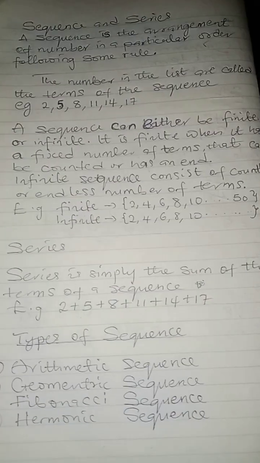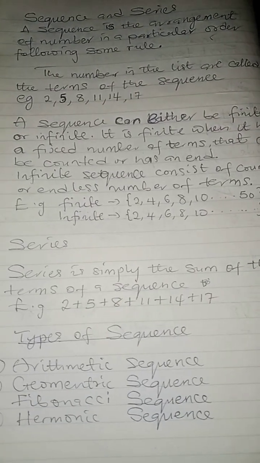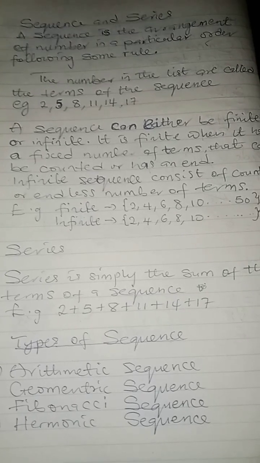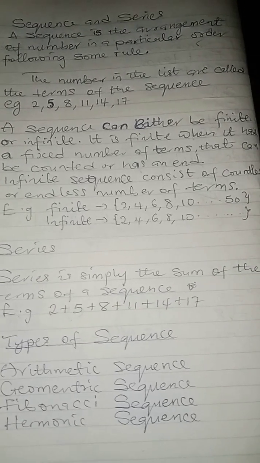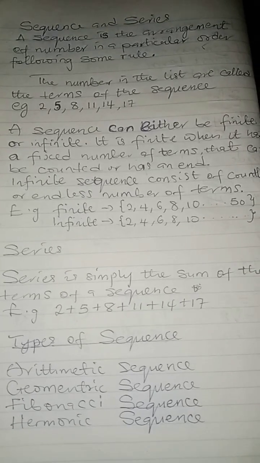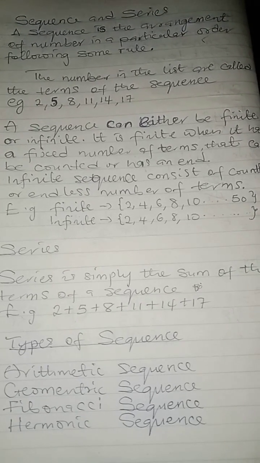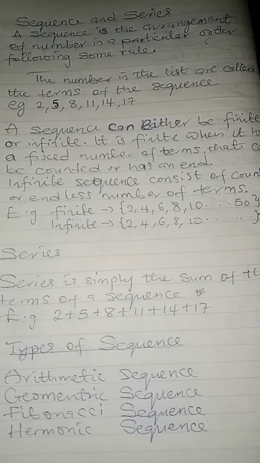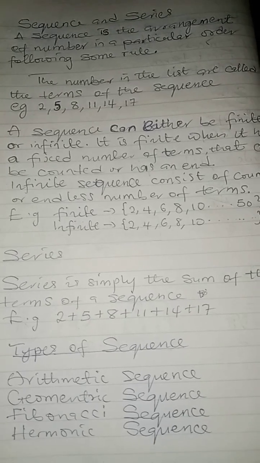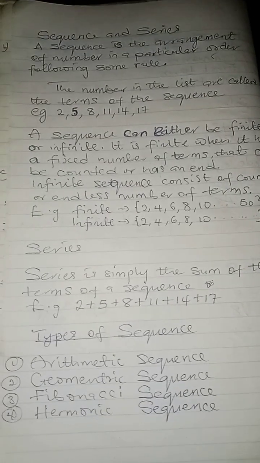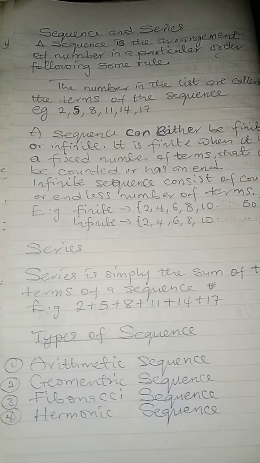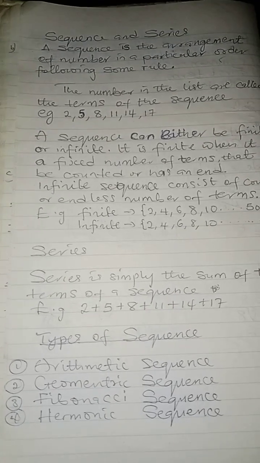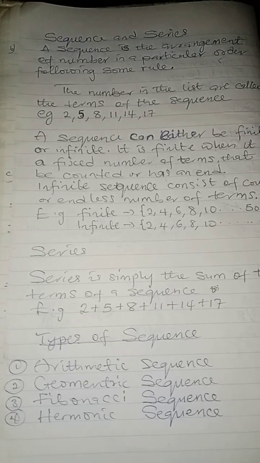Then quickly, let's look at types of sequence. Number one, we have arithmetic sequence, also known as arithmetic progression. Back then, you must have heard of AP. That's another word for arithmetic sequence. Then secondly, we have geometric sequence, also known as geometric progression.